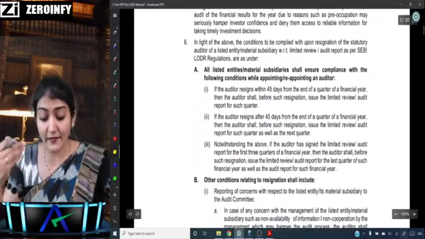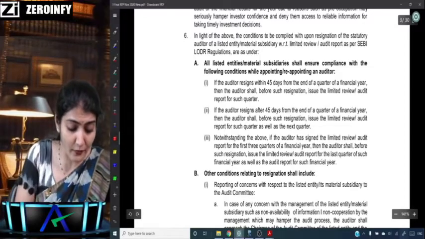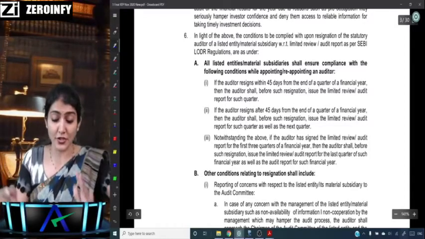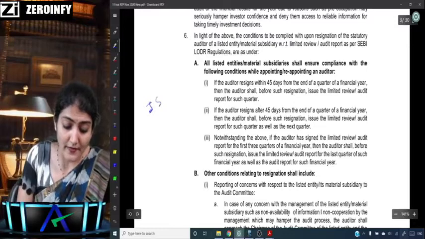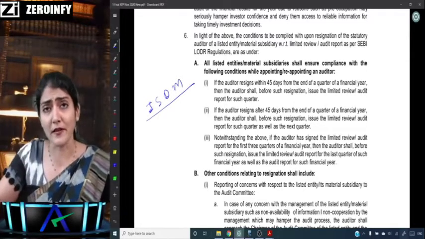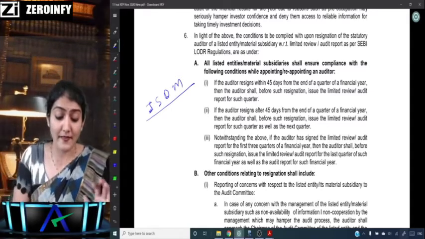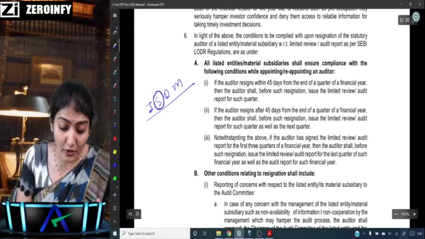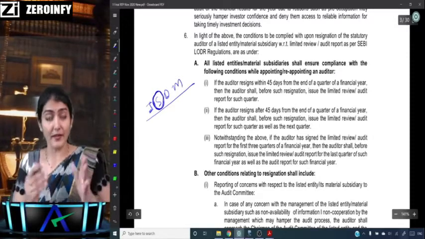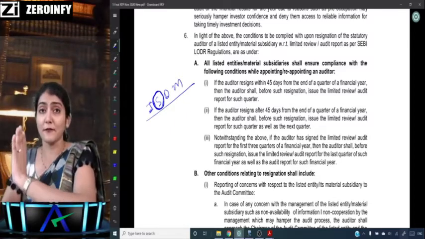Okay, right. Then regarding this resignation of the auditor, we know that there are 4 quarters in a financial year. You have the June, September, December and March quarter. It could happen in any of the quarters, but I am just taking the example of the September quarter. So 30th June, 30th September, 31st December and 31st of March.